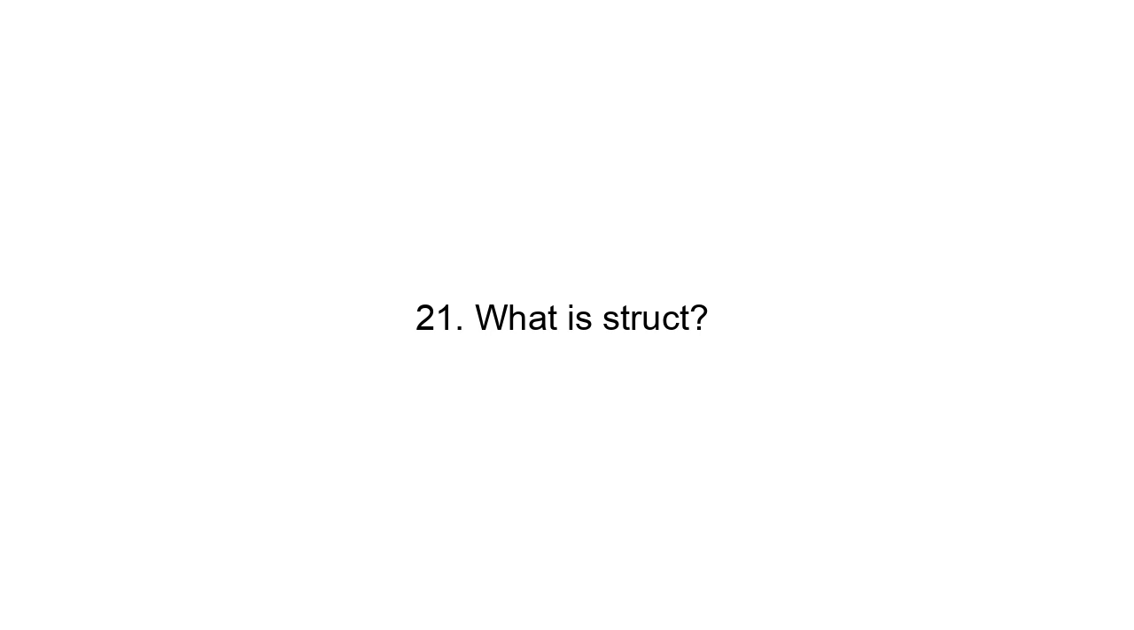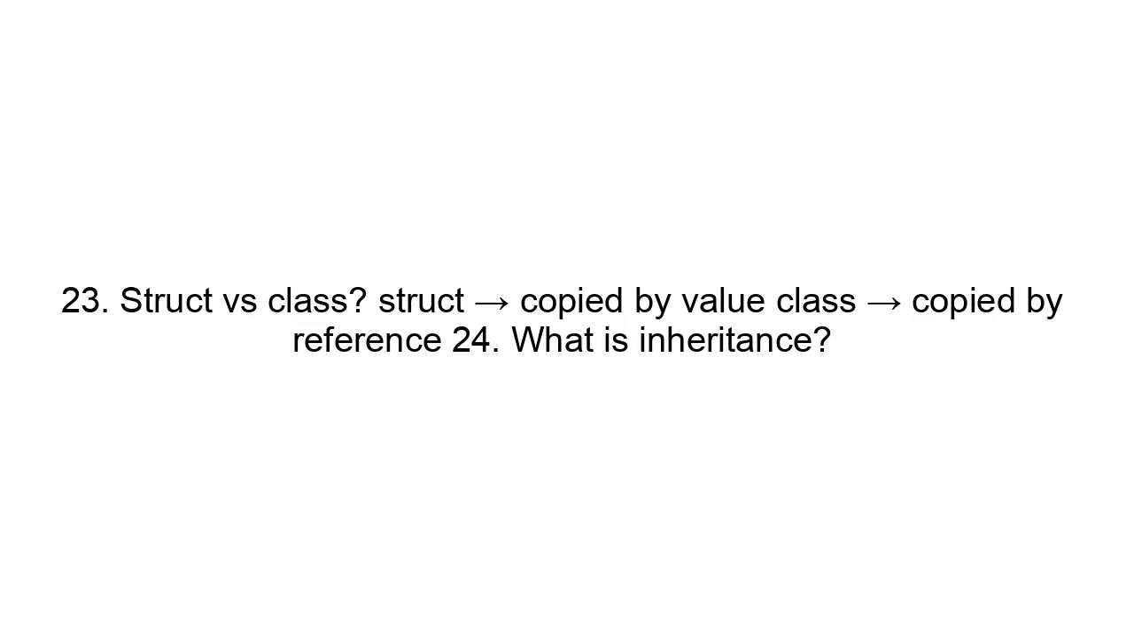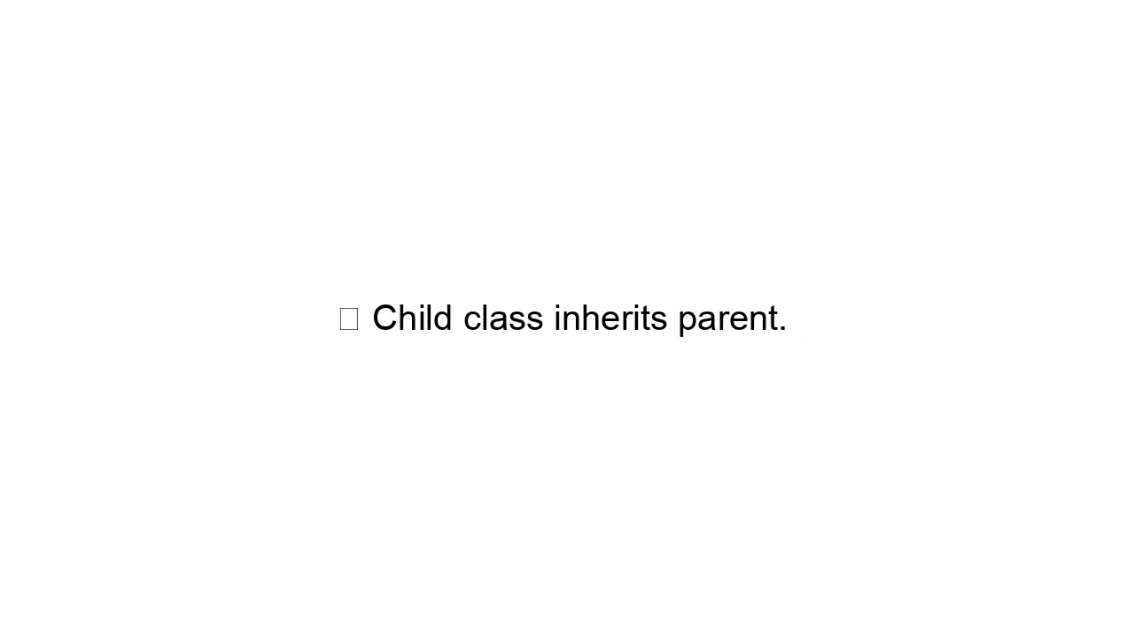21. What is a struct? Value type. 22. What is a class? Reference type. 23. Struct versus class. Struct means copied by value. Class means copied by reference. 24. What is inheritance? Child class inherits from parent. 25. What is a protocol? Blueprint of methods and properties. 26. Protocol versus interface. Similar concept in Swift.